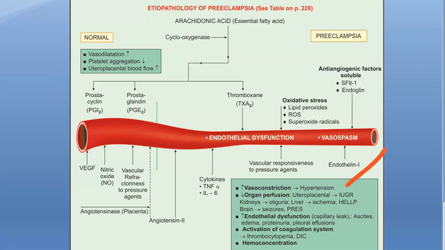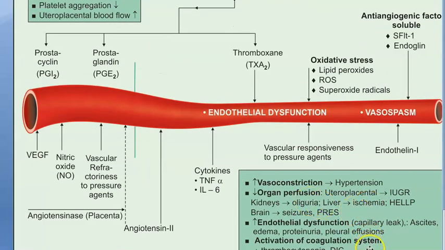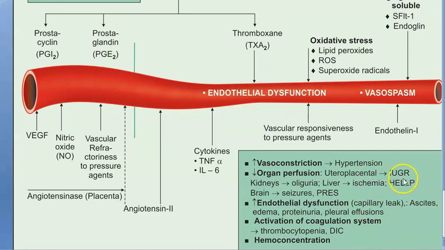Organ perfusion will reduce. So the placenta will have less blood supply, so there can be IUGR for the baby. The kidney will have less blood supply, so there will be oliguria. Liver will go into ischemia, so this will go into HELLP syndrome. That is hemolysis, elevated liver enzymes, and low platelet count. Brain will go into seizures, etc.